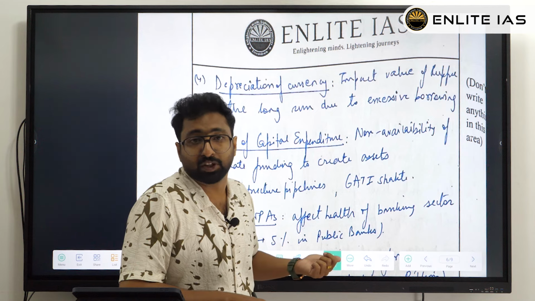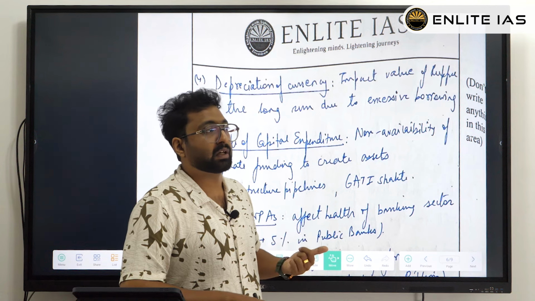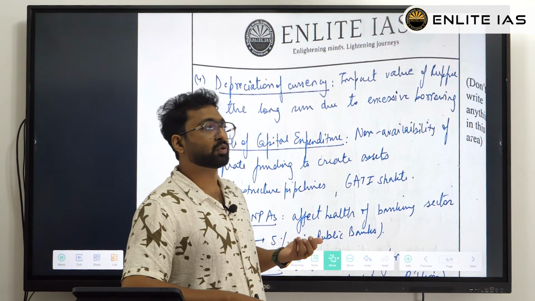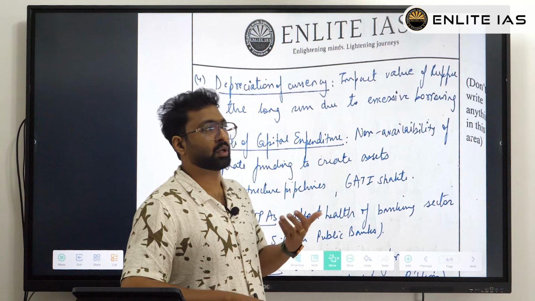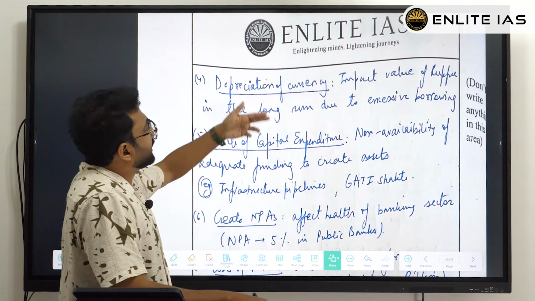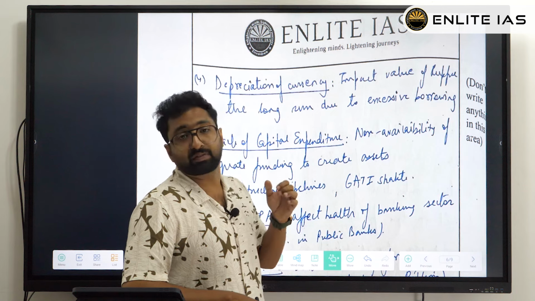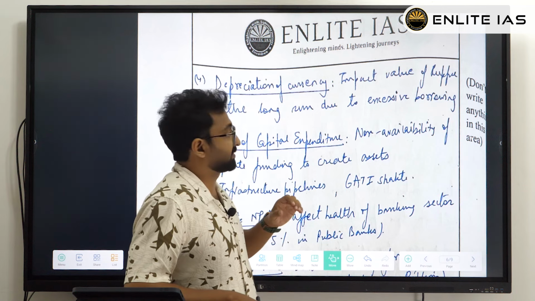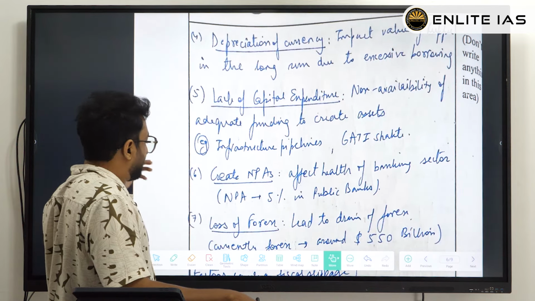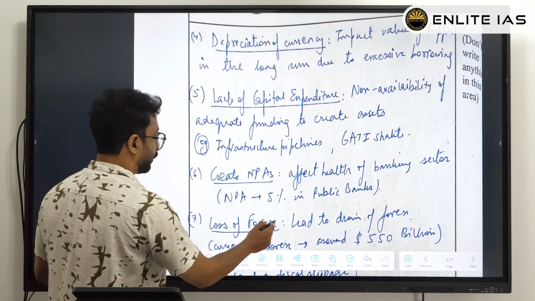I mean, what is fiscal consolidation? Fiscal consolidation means that you are actually trying to reduce the fiscal deficit, that is, reducing your revenue expenditure, or increasing your revenue or capital receipts. So depreciation of currency can be a consequence if there's a lack of fiscal consolidation or if there are fiscal slippages. So lack of capital expenditure, NPAs, as well as the loss of forex. He has written here the loss of forex. Fine.